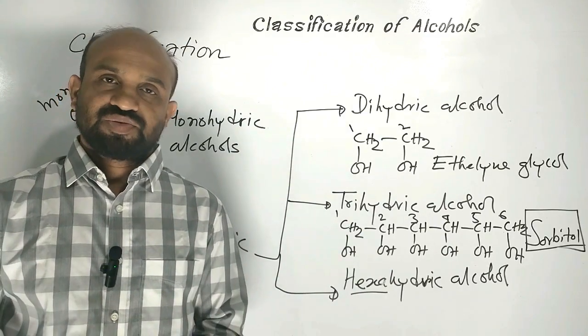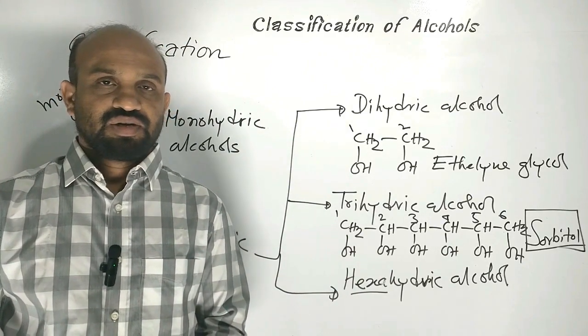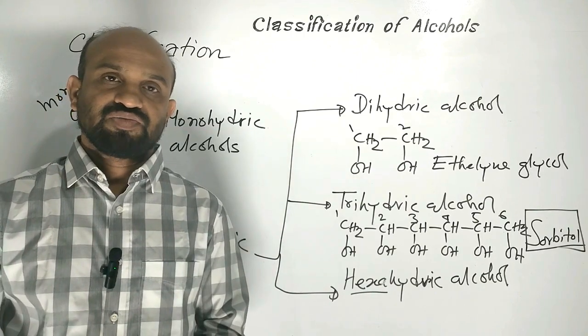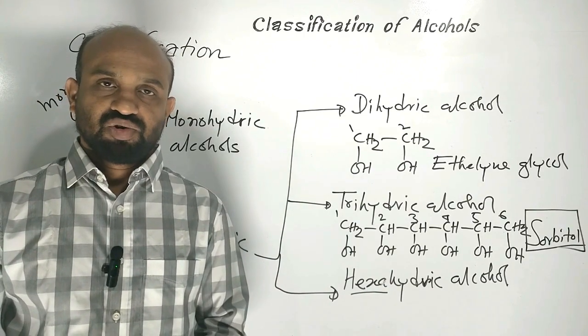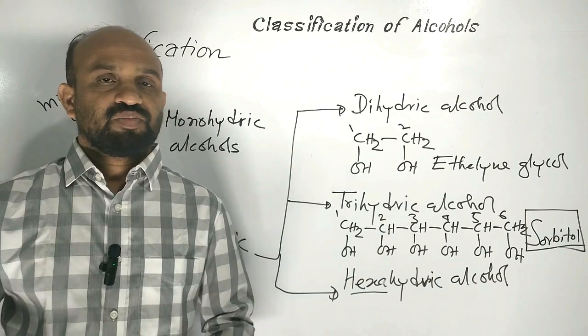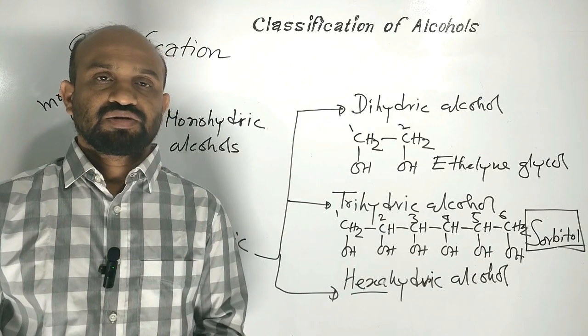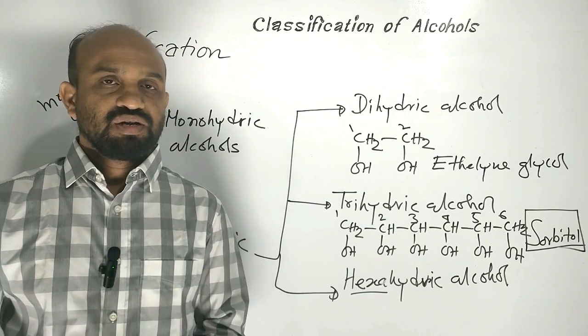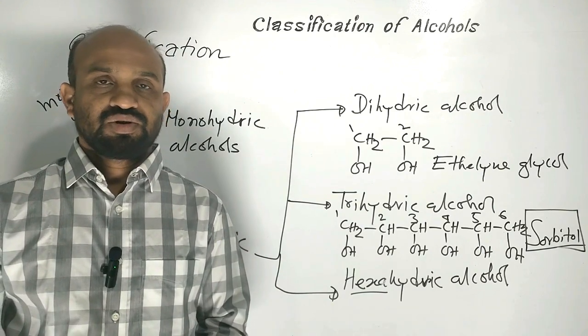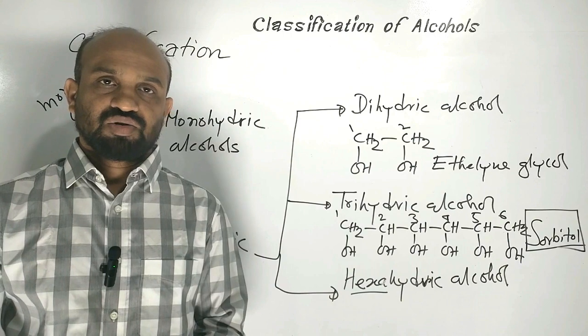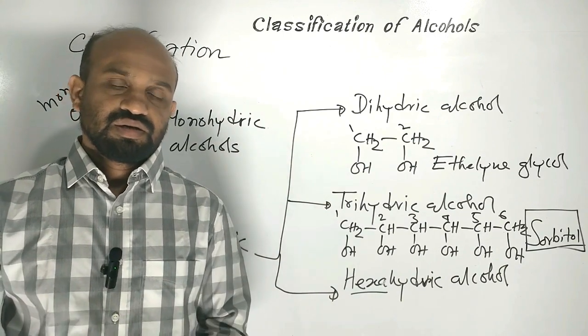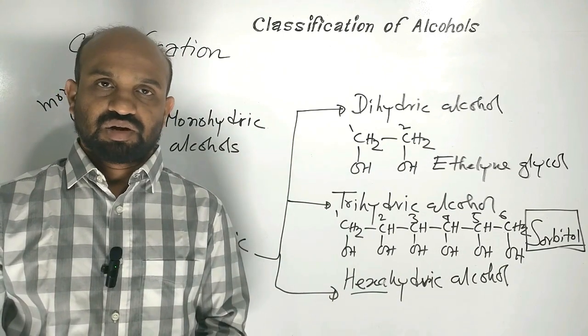Let's summarize classification of alcohols. Initially, alcohols are classified into 2 groups: monohydric alcohols and polyhydric alcohols. Monohydric alcohols again are of 3 types: 1-degree or primary alcohols, 2-degree or secondary alcohols, and lastly 3-degree or tertiary alcohols.